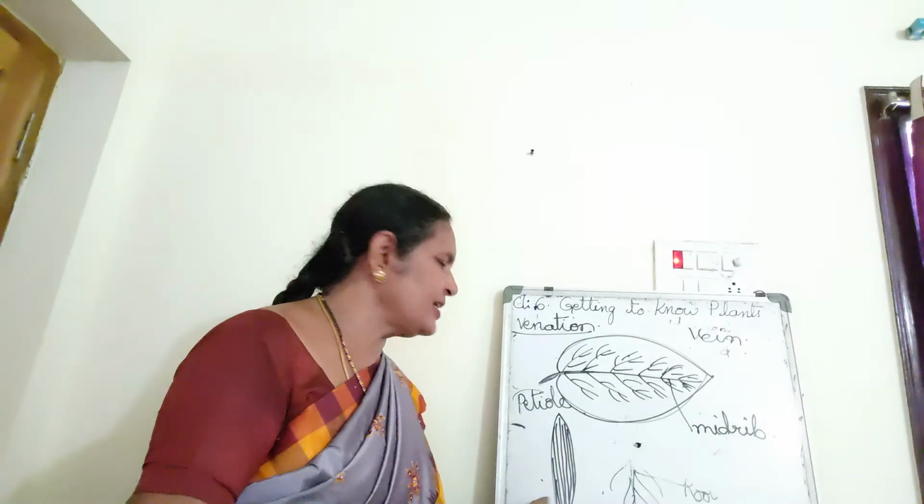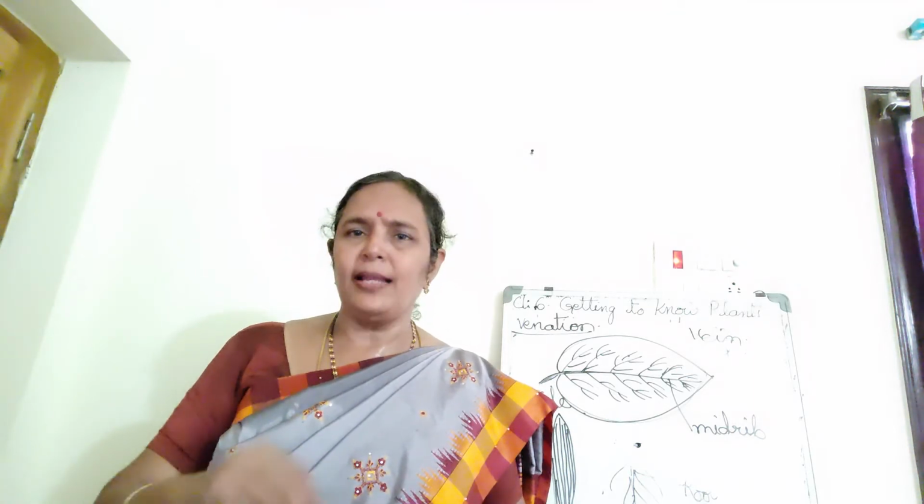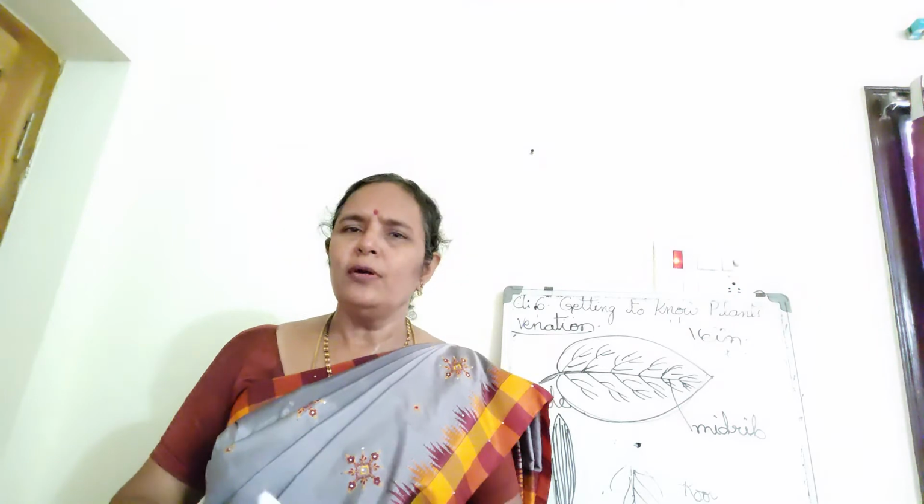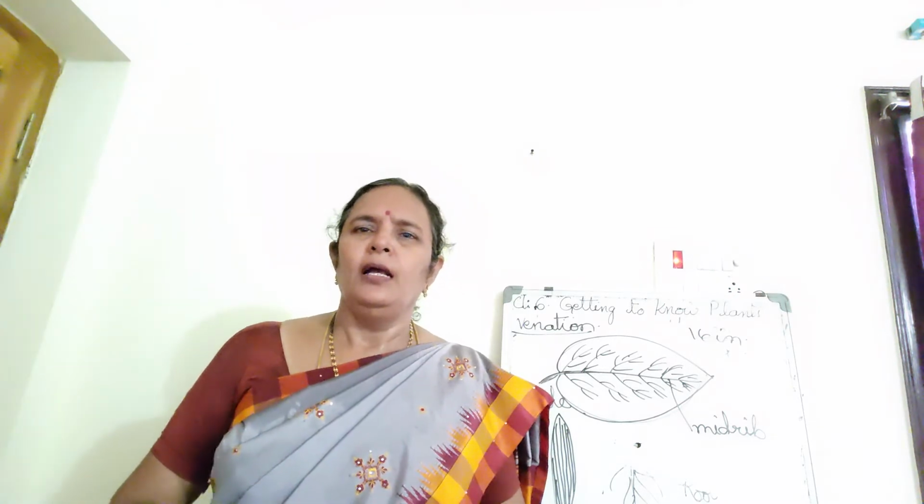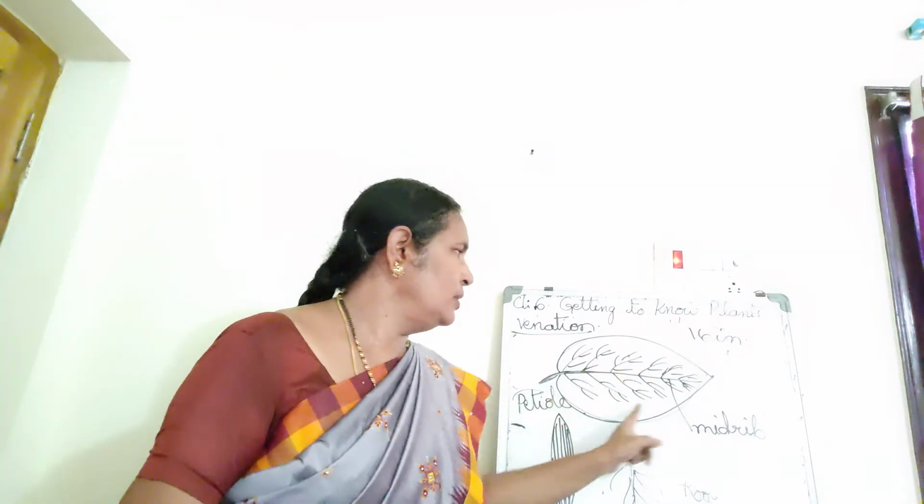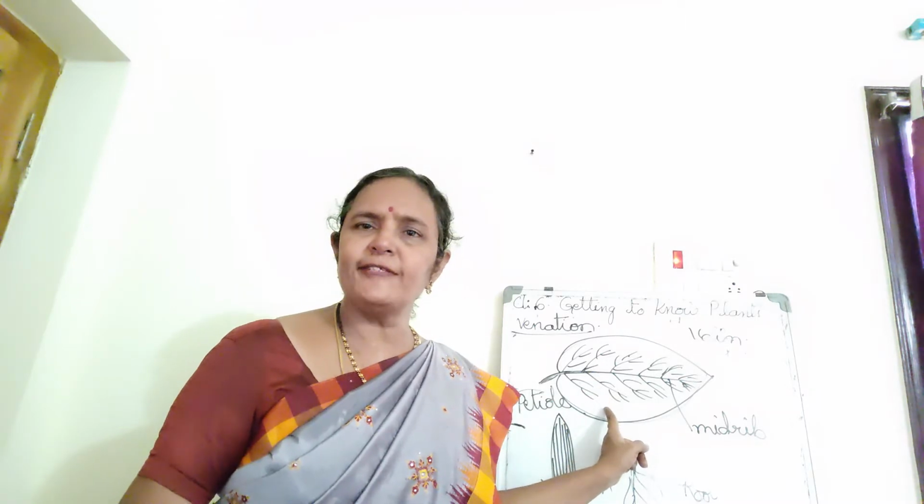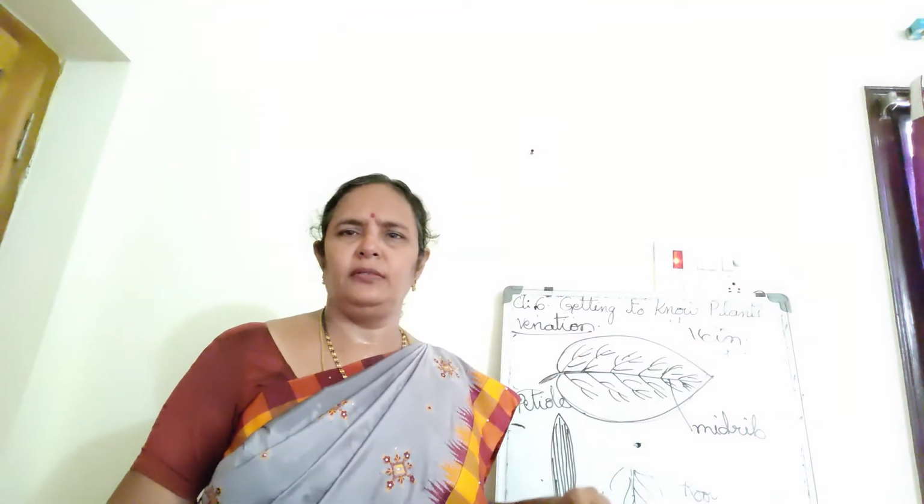Parallel venation leaves are seen in herbs, generally in herbs. The plants with leaves having parallel venation have fibrous roots. The plants which have reticulate venated leaves have taproot.